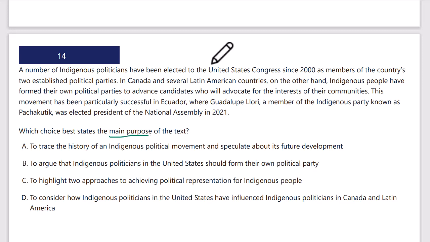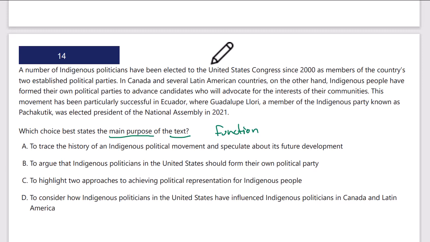Okay, we want the main purpose of the text. This is again, what's the function of the entire paragraph? So let's see. A number of indigenous politicians have been elected to the U.S. Congress since 2000 as members of the country's two established political parties, Democrats and Republicans.